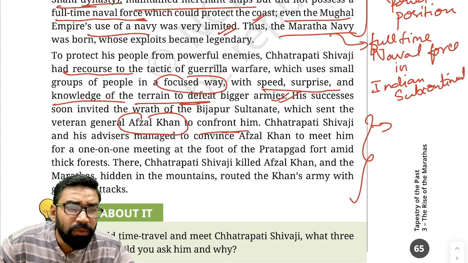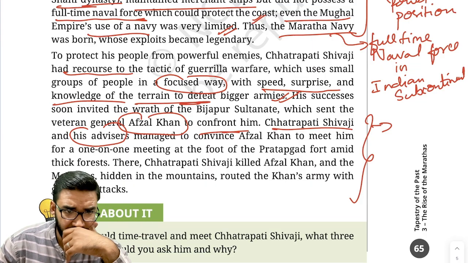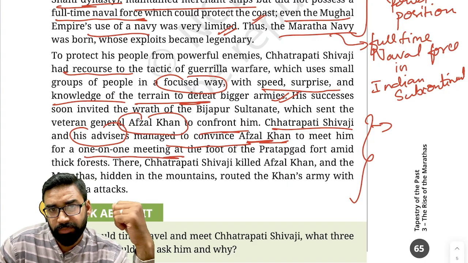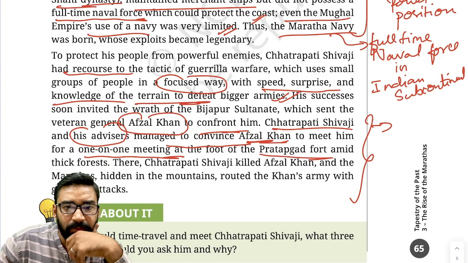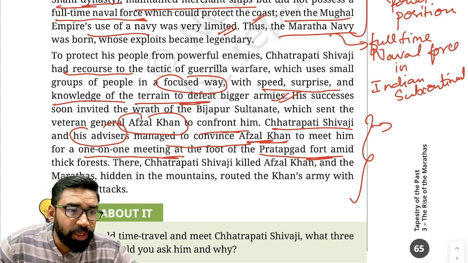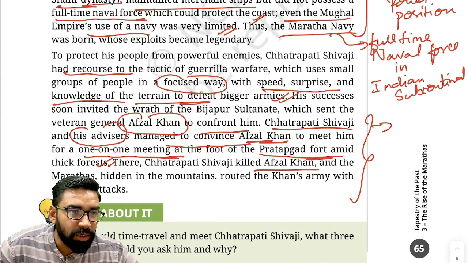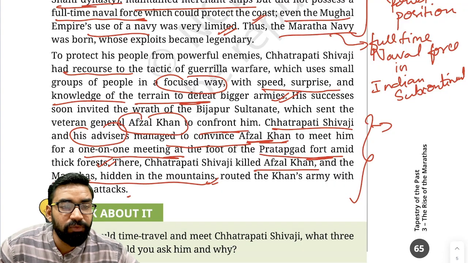Afzal Khan was sent, and Chhatrapati Shivaji and his advisors managed to convince Afzal Khan to have a one-on-one meeting at Pratapgarh Fort, in a thick forest. Chhatrapati Shivaji killed Afzal Khan, and the Marathas, hidden in the mountains, started defeating Afzal Khan's army with guerrilla tactics. So what is guerrilla warfare?